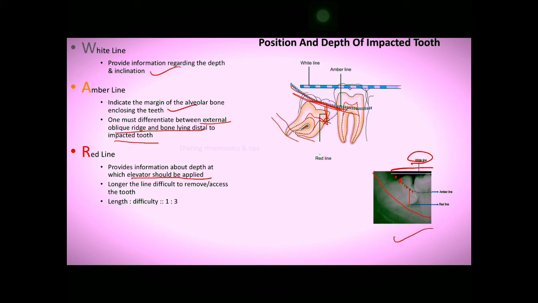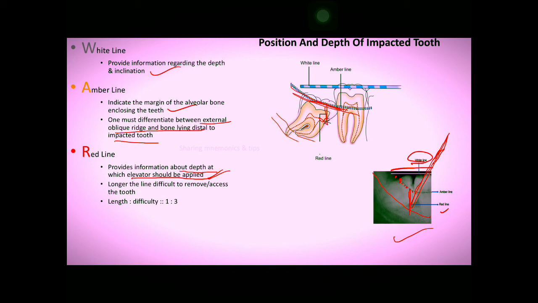And the red line provides information about the depth, how deep the tooth is, because that is the point where you are going to apply your elevator into the region and then elevate it. You can see here the red line; from this area you can apply the elevator. This is the elevator point, and the length to difficulty ratio is 1:3. That means the longer the red line, the more difficult it will be to apply the elevator. So the ratio is 1:3.